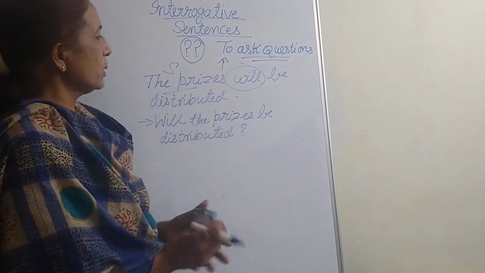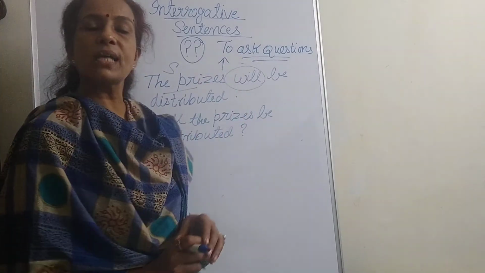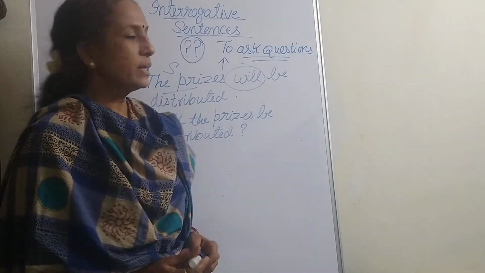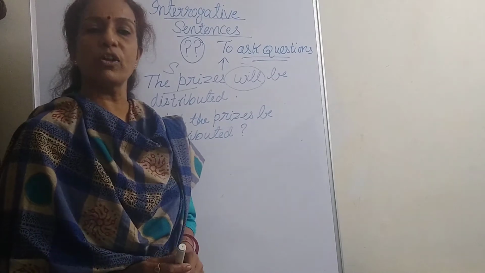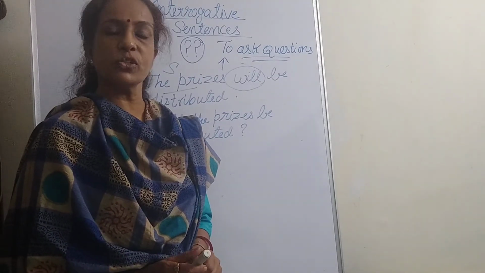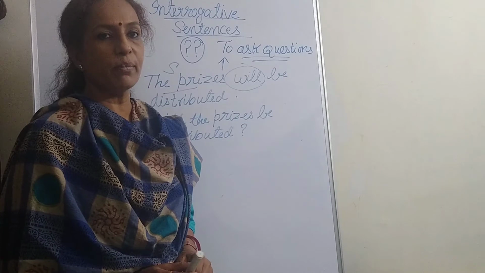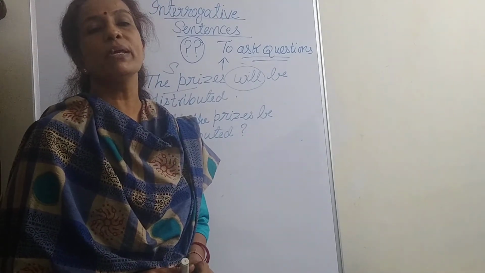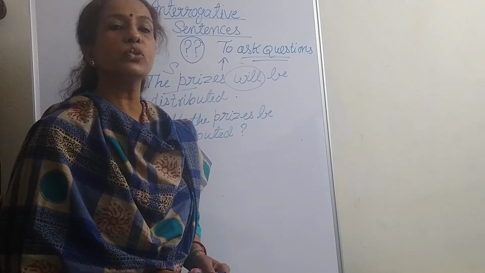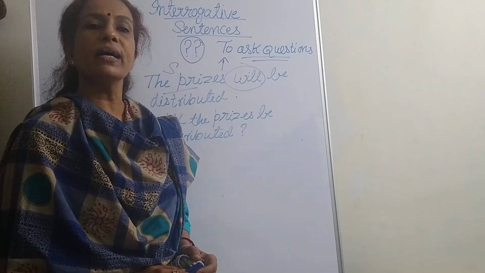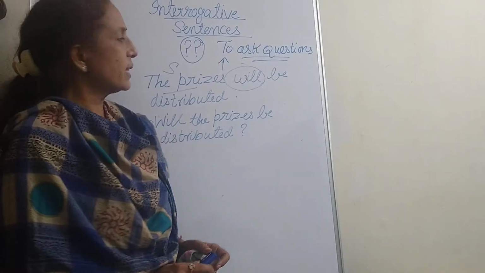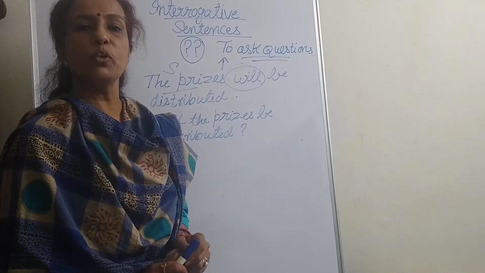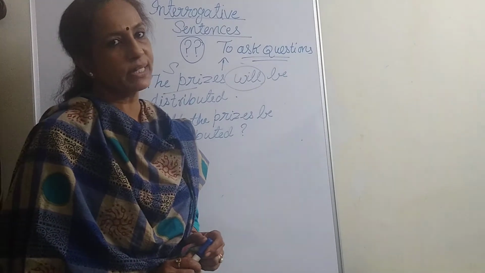So this is how interrogative sentences are framed with the help of helping verbs, and the answer we get is always yes or no. In other words, you can remember while framing interrogative sentences that wherever the answer to a question is yes or no, it will be framed with the help of the helping verbs in the sentence. I hope it's clear to you.